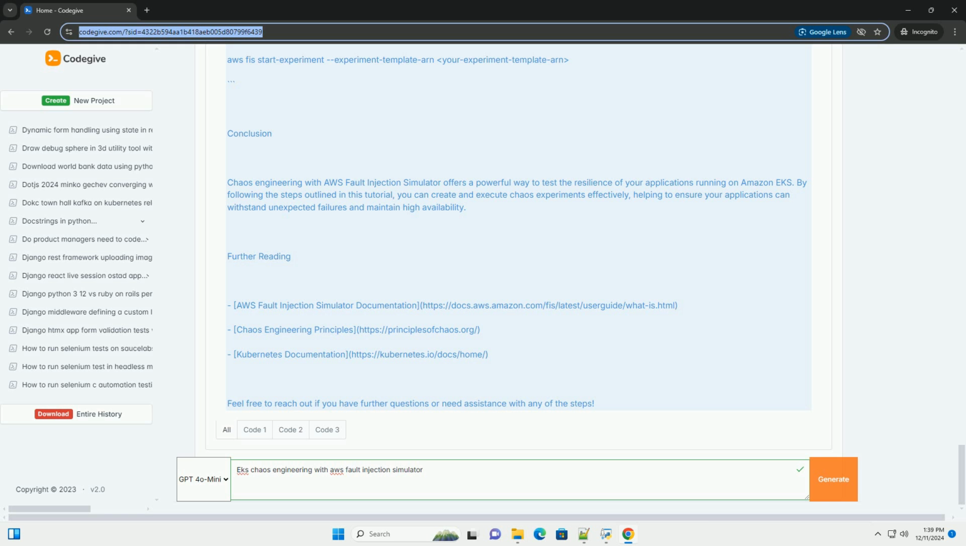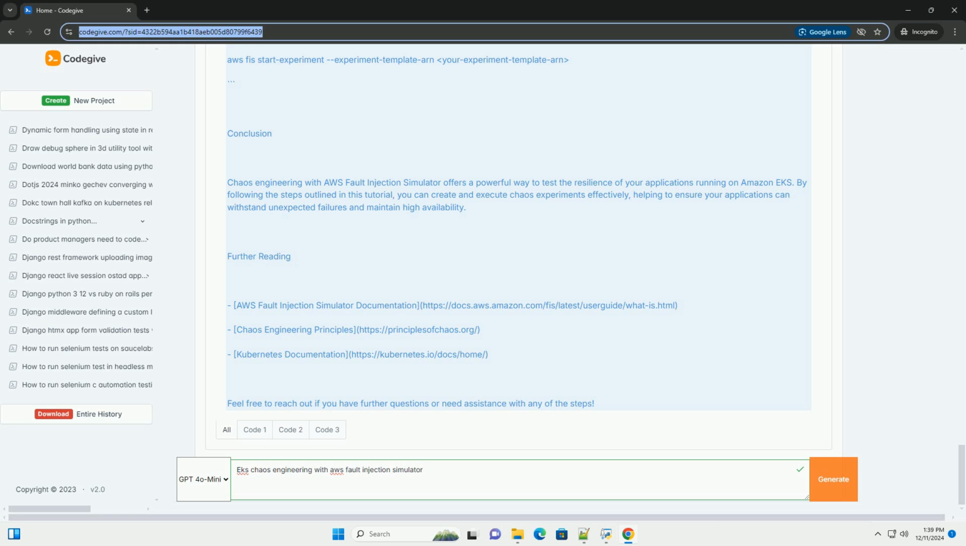For example, to inject latency into a pod, you can select the aws:eks:inject-latency action. Set parameters such as duration and latency. 4. Define a stop condition, optional. You can specify conditions under which the experiment should stop automatically. 5. Configure the IAM role. Ensure that the IAM role has the necessary permissions for FIS to perform actions on your resources. 6. Create the experiment template.